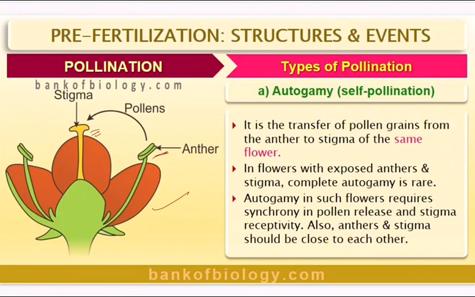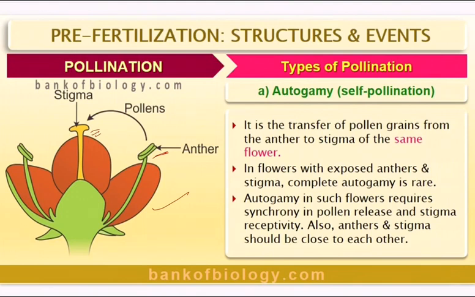Autogamy in such flowers requires what we call synchrony in pollen release and stigma receptivity. That means when the anther is matured, dehiscence takes place and pollen grains are released. At the same time, the stigma should be in a position to receive.